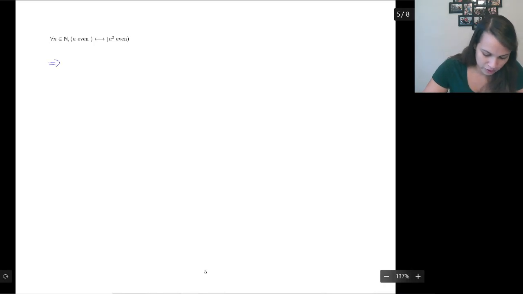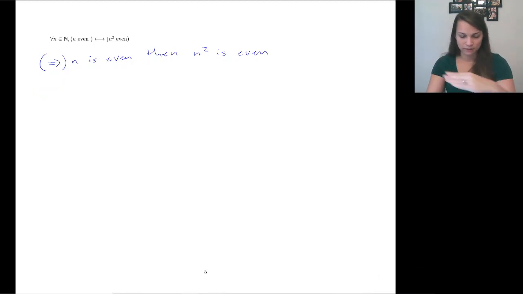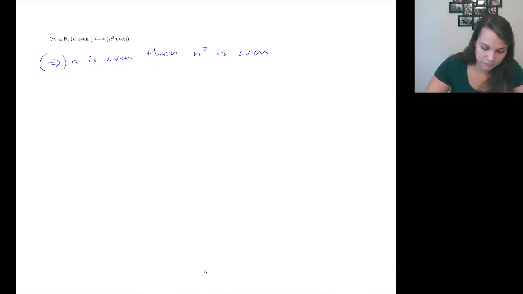Let's think about the forward direction. If n is even, then n squared is even. This is the direction that I'm proving. So that would be the forward direction: n being even implies n squared is even. And then that's a really easy plug and chug.